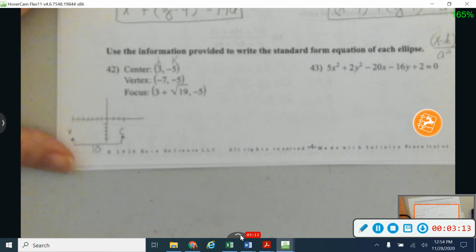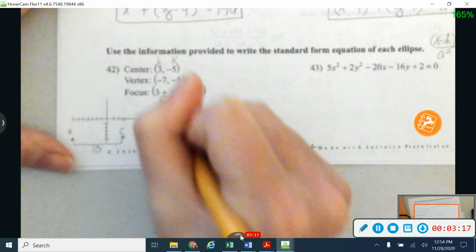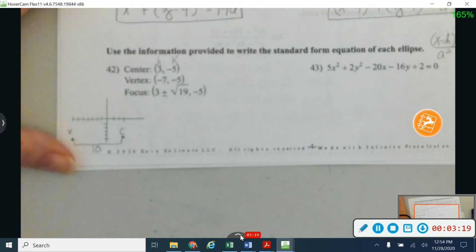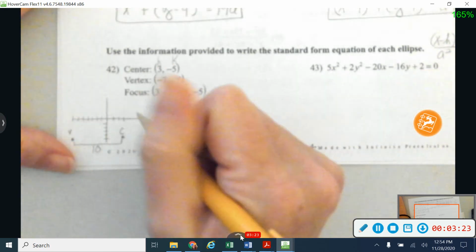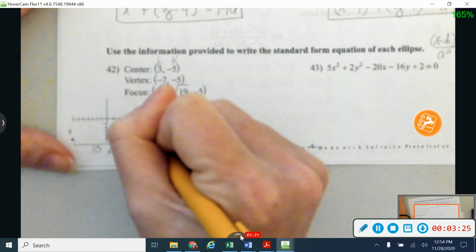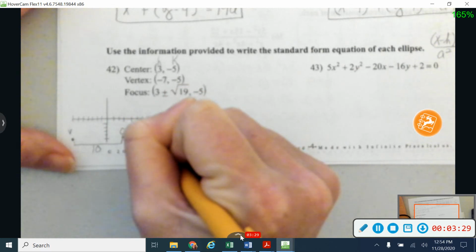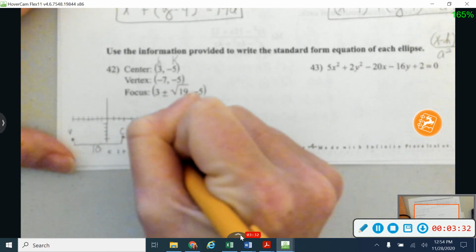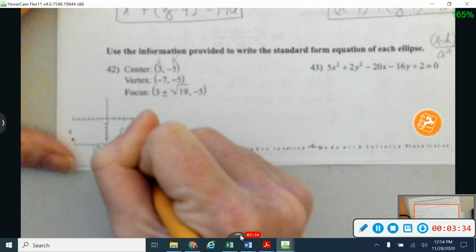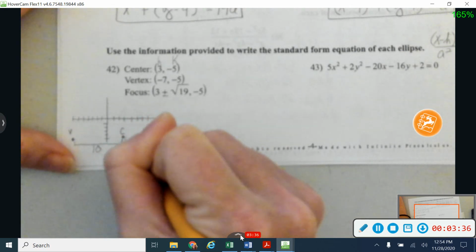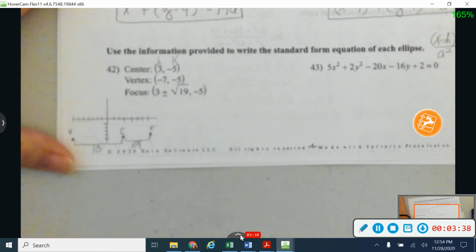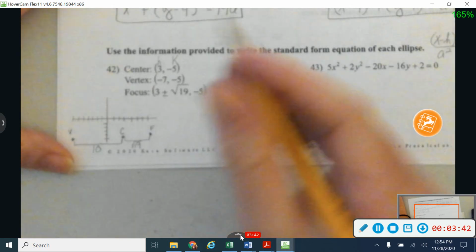And then I've got a focus at 3 plus, and really plus and minus, since we're going to go in both directions. So 3 plus and minus the square root of 19. So I'm going to say the square root of 19 is 4, so 1, 2, 3, 4, and a little bit more. So I've got one focus here. And that right there is a distance of the square root of 19. But what that's telling me is that my x-axis is going to be my major axis, or my bigger one.